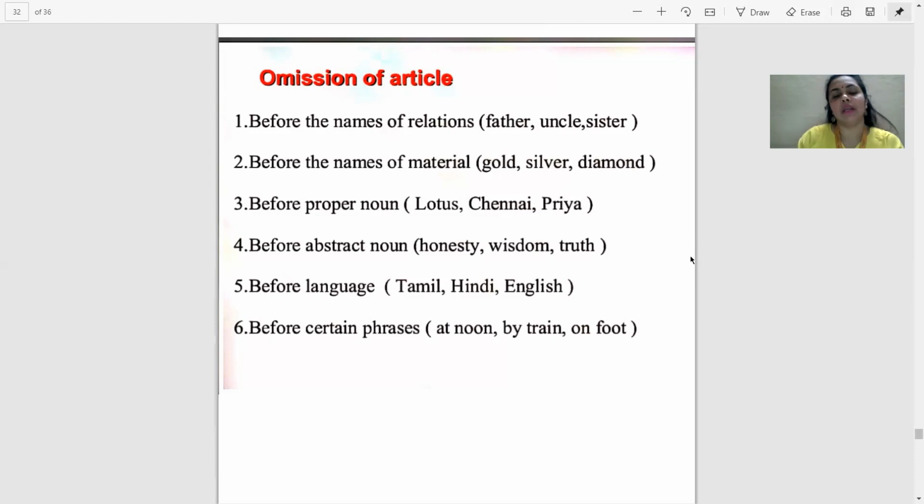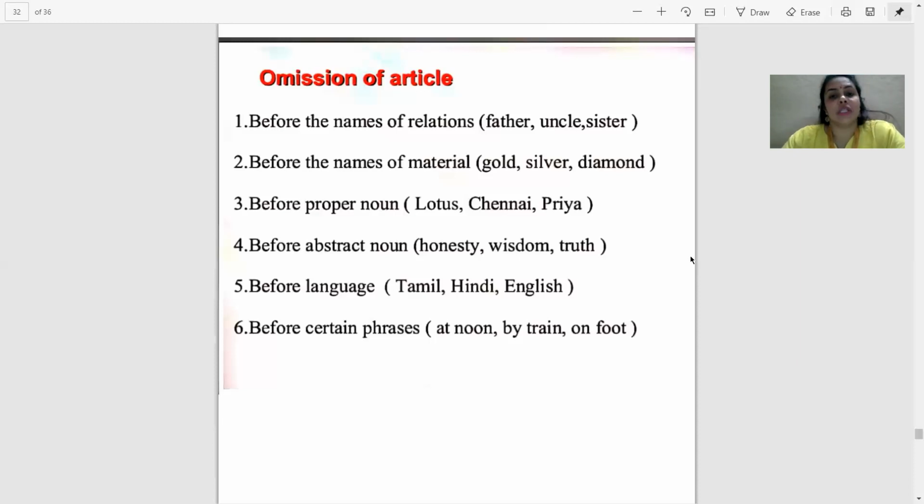Gold can be transformed and changed into a chain or rings or bangles or earrings or danglers. But then what is the material? Material is gold. Before the proper nouns, we never use the article the, or any article for that matter, with proper nouns like Chennai, Priya, Ashok, or any other name of a place or a person or a thing. We never use an article before proper nouns.